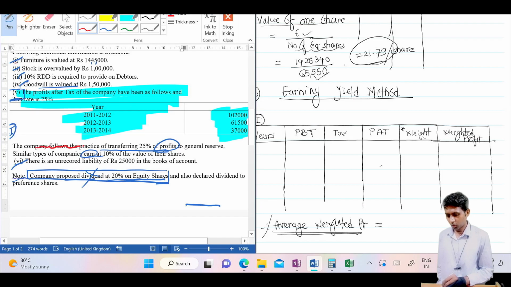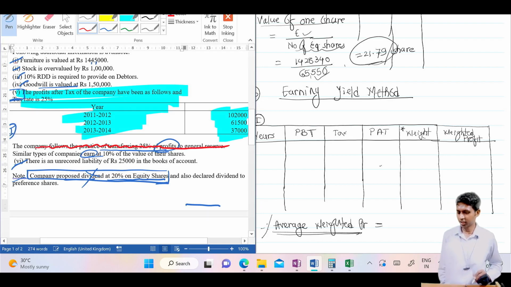Correct. Don't follow Nirali publication, just ignore this adjustment. Scratch it out. Don't consider.